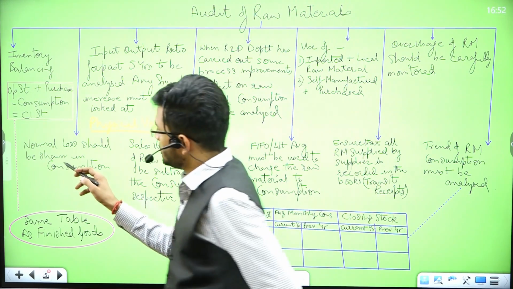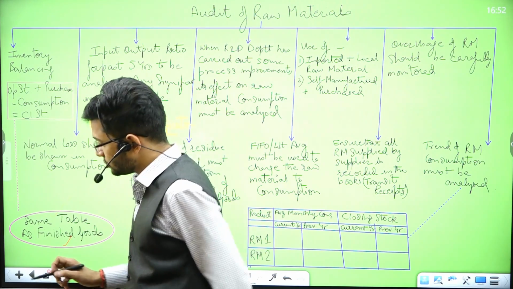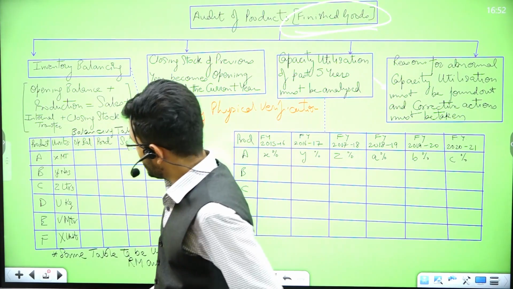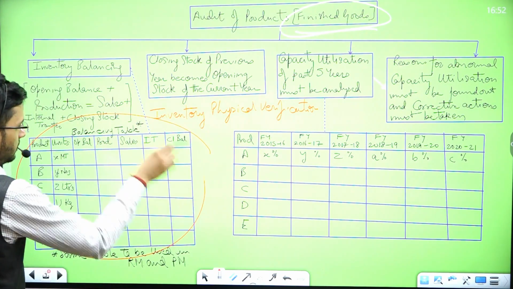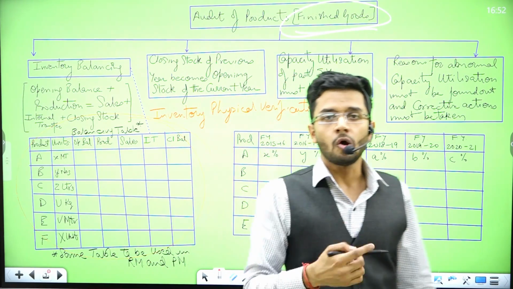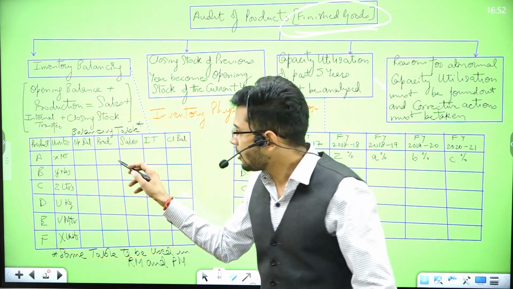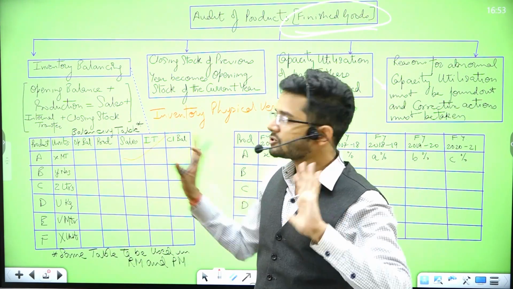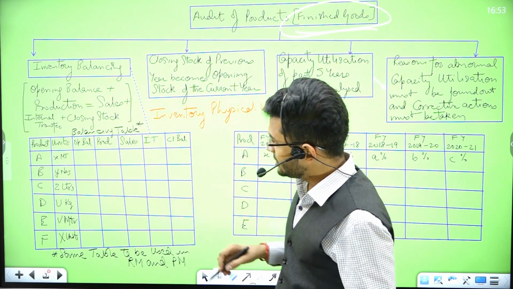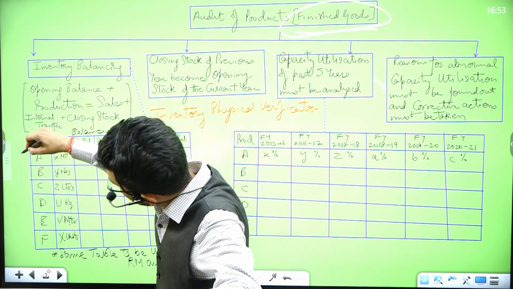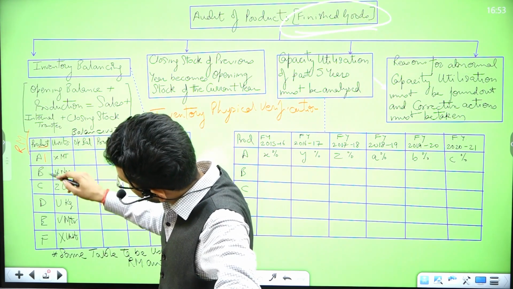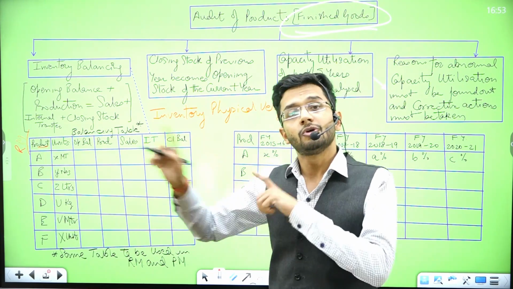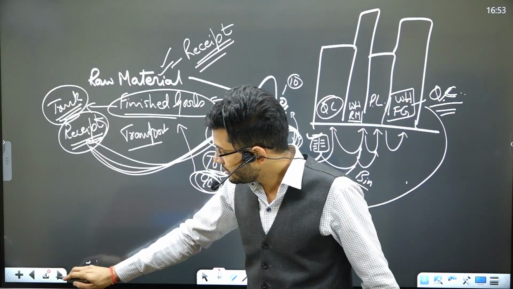Alright, now the same table as per the finished goods. The table which is there in the finished goods section, I hope you remember that table. Yes, this is the table. The same table will be used for raw material as well. You can copy this particular table from the finished goods section to the raw material section. It's just that instead of product, I will write raw material A, B, C, D, E, F, and so on. This is how we are going to prepare the table for raw material.